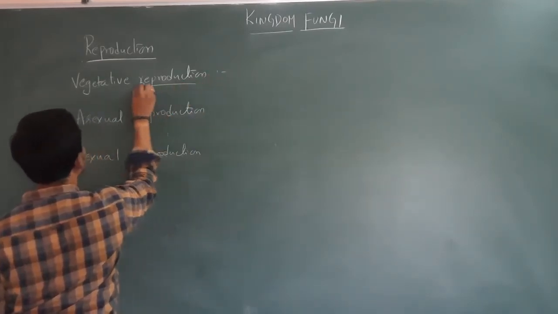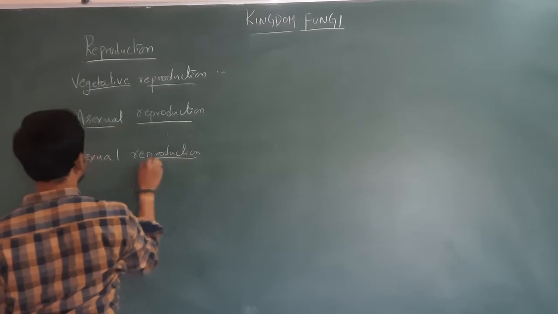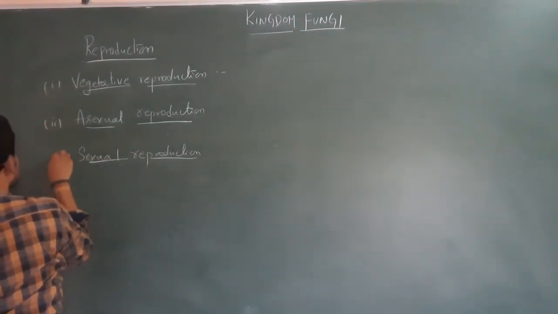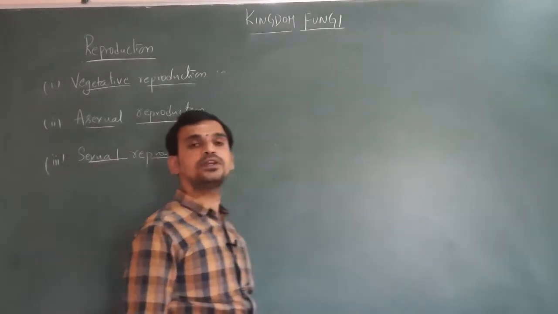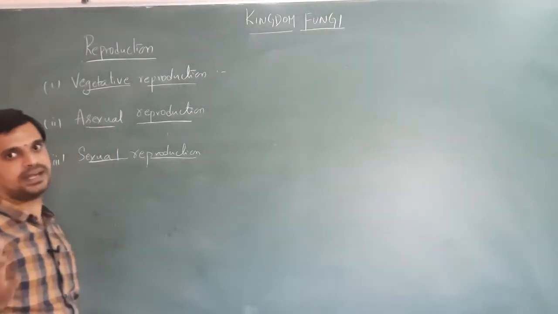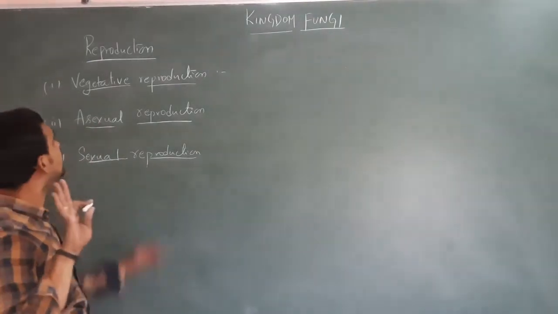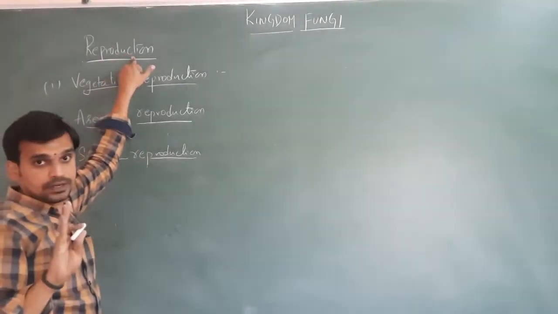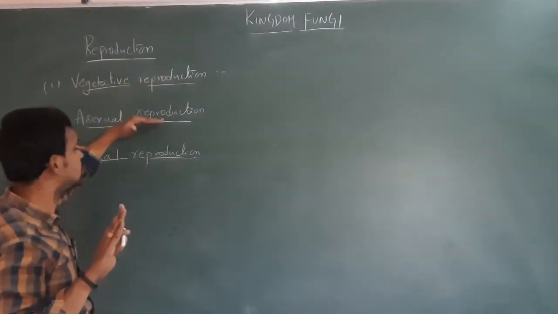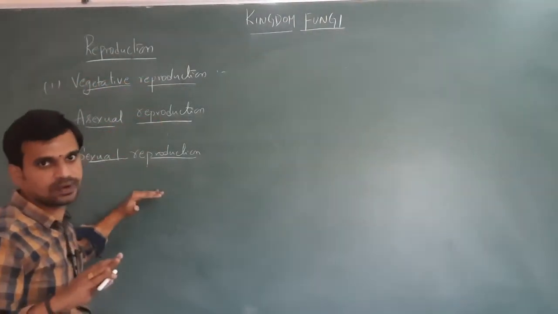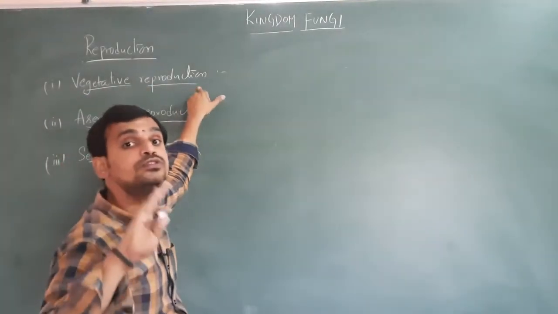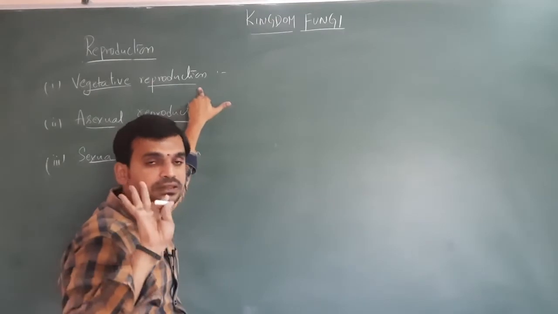So how does it reproduce vegetatively? First, coming to the vegetative reproduction. The fungi can reproduce vegetatively by three methods.